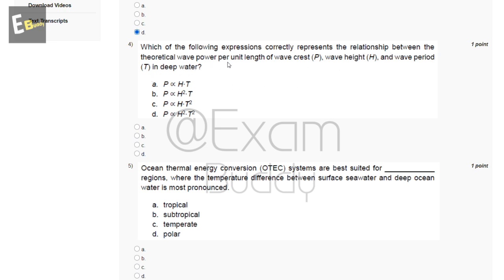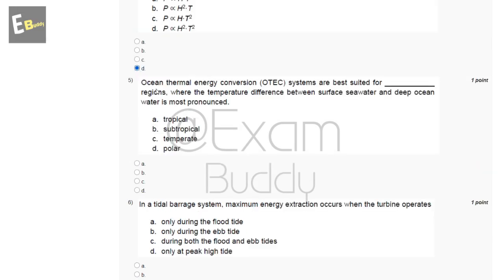theoretical wave power per unit length of wave crest, wave height, and wave period in deep water? So, these are the options. And the answer of our fourth question is D, P directly proportional to H squared times T squared. Now, let's go to the fifth question.